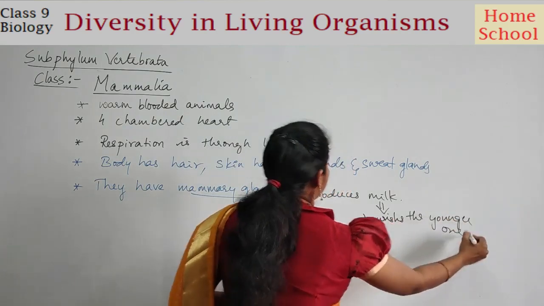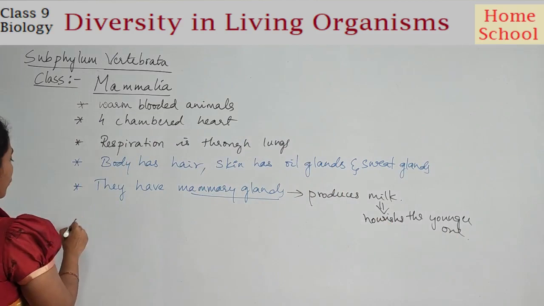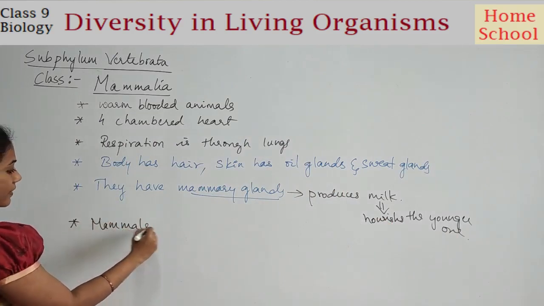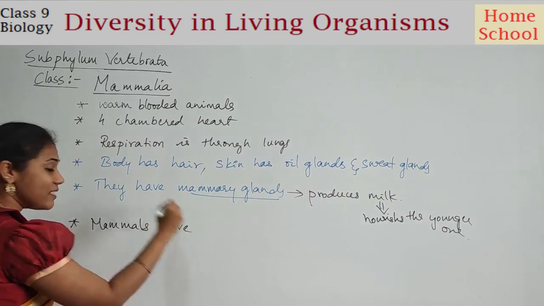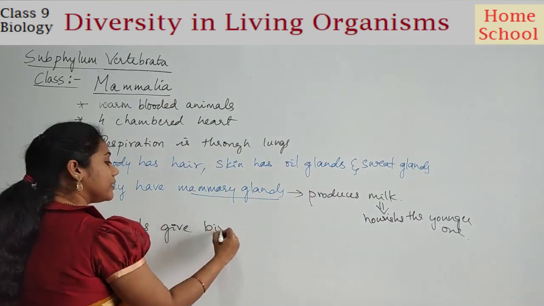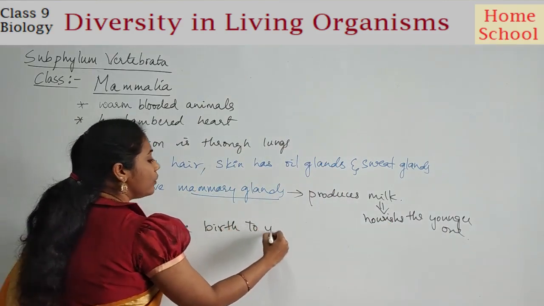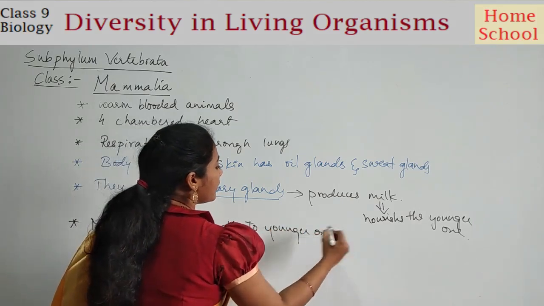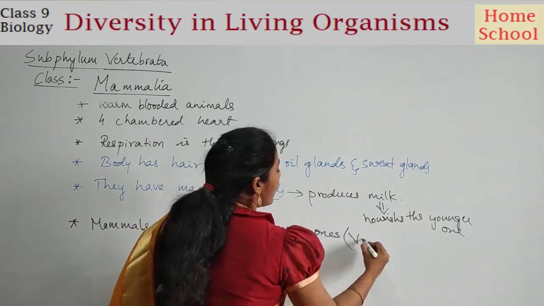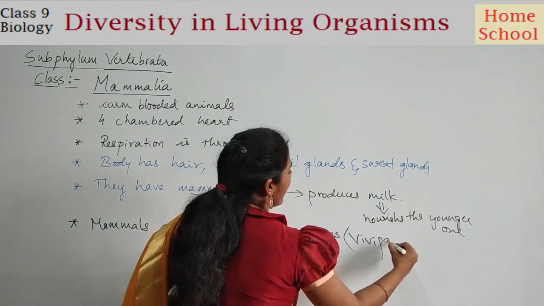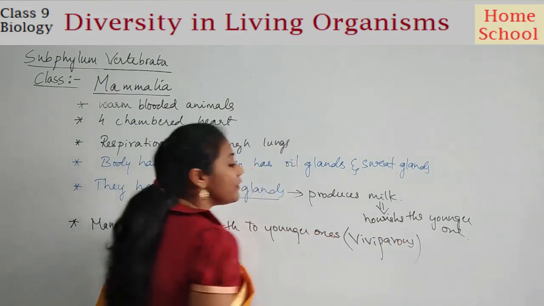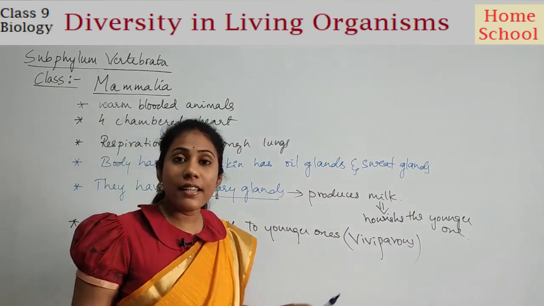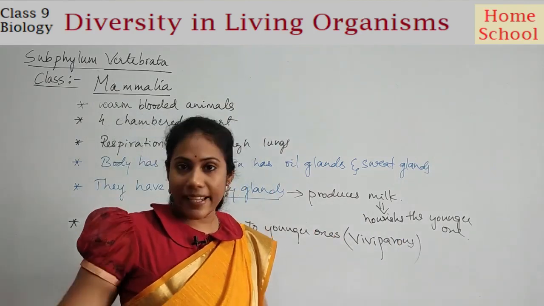Clear? Fine. And as I already told you, mammals give birth to younger ones, isn't it? Mammals do not lay eggs, they give birth to younger ones. And this particular property is called viviparous. So viviparous in the sense what? Giving birth to younger ones. Oviparous in the sense, laying eggs.